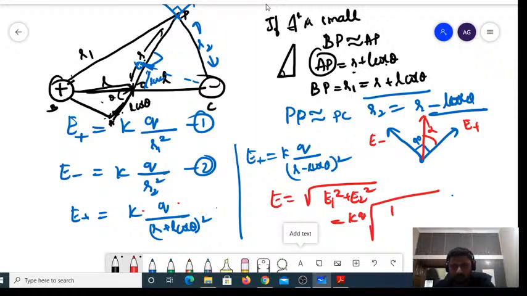Square root of 1 divided by R square, R plus L cos theta whole square, plus 1 divided by R minus L cos theta whole square.